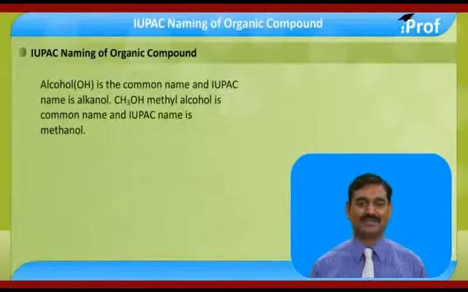Alcohol, OH. In IUPAC, the common name is alcohol and the IUPAC name is alkanol. CH3OH, methyl alcohol is a common name. Methanol, IUPAC name. Methyl alcohol is a common name and methanol is an IUPAC name.